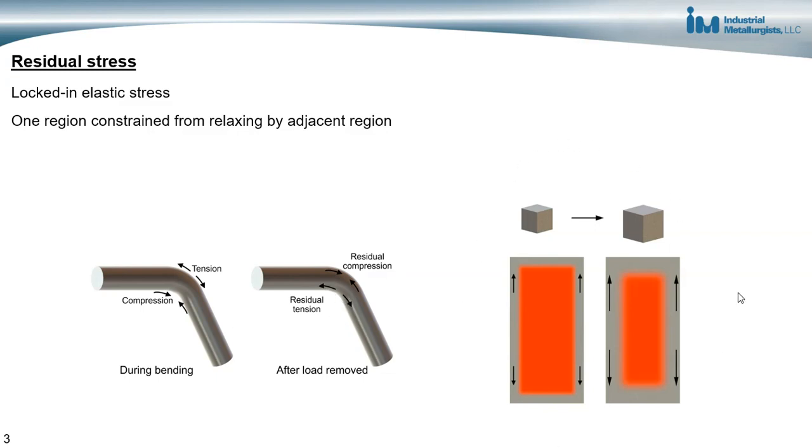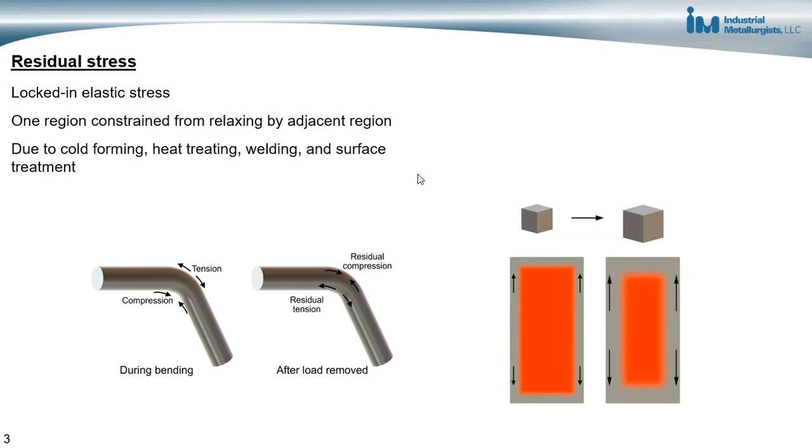And then in heat treating, there can be phase transformations that result in tensile stresses or compressive stresses at the surface of the material, because as the material cools, the transformations occur, but the material on the inside is trying to grow or shrink and is constrained by the material that's already transformed on the outside. As a result, we get either compressive or tensile stresses at the outer portion of the material, depending on the phase transformation. So again, you can get residual stresses due to cold forming, heat treating, welding, and surface treatment.